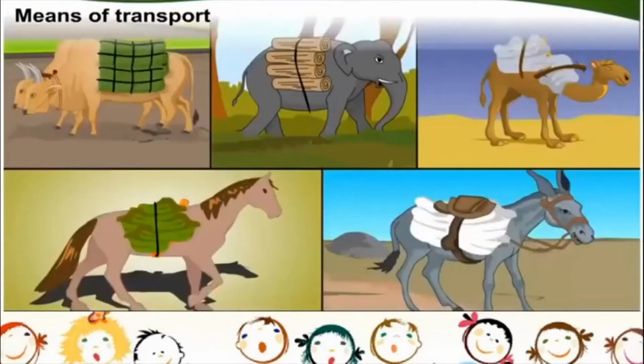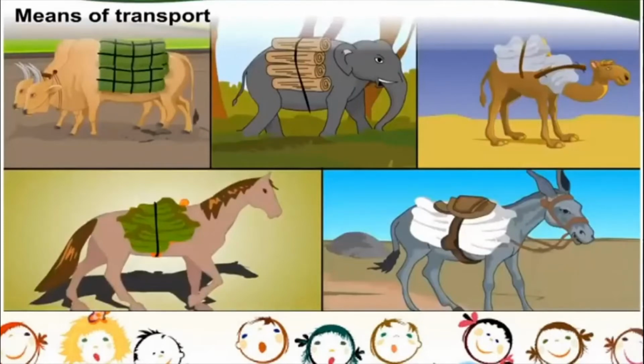See, all these means of transport are used in villages. So you have bullocks, you have elephants in some places, camels in deserts, you have horses, mules, you have donkeys, which people use in the villages or in the rural areas. There is another name for villages, children, and that is rural areas.